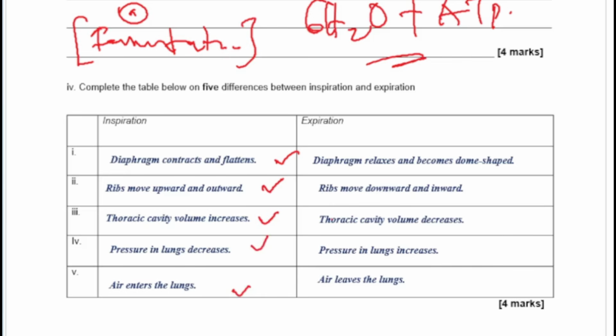Of course, when there is an increase in volume, there will be a decrease in pressure, but the direct steps occur during expiration. The diaphragm becomes dome shaped, meaning that it becomes curved. Okay, that's a dome shaped diaphragm. The ribs move downwards and inwards. The thoracic cavity volume decreases, the pressure in the lungs increases, and then because of the increased pressure, air is forced out of the lungs. So that's basically what you should have there.